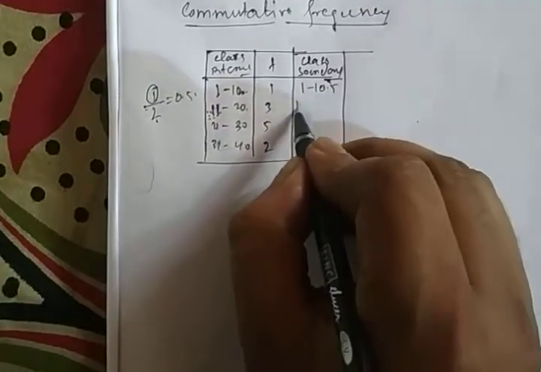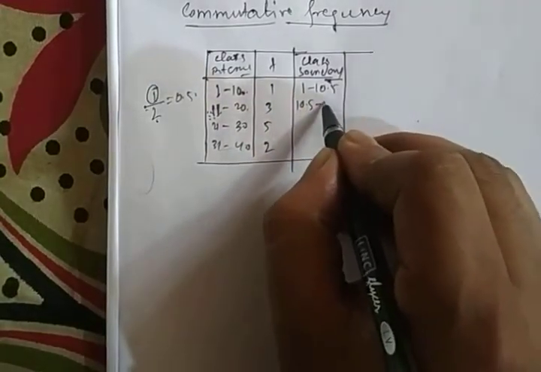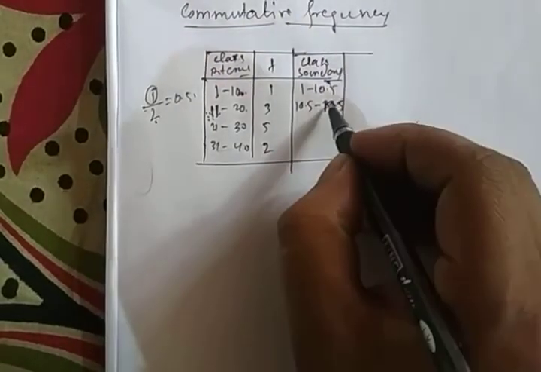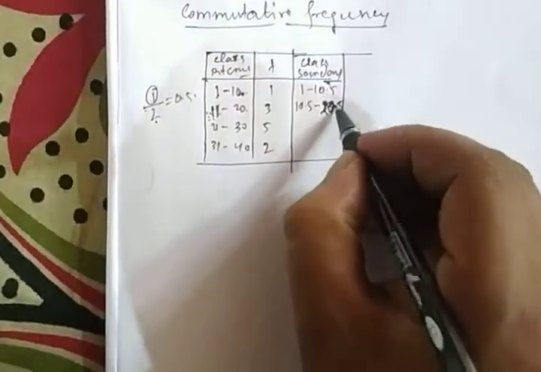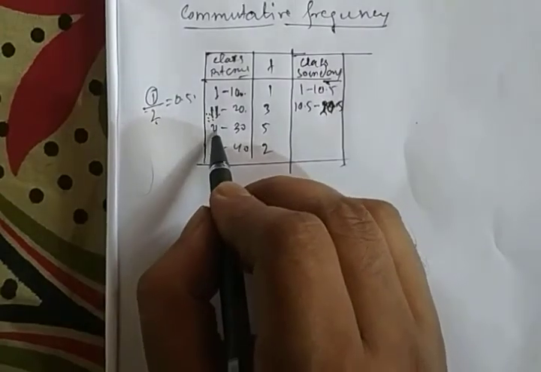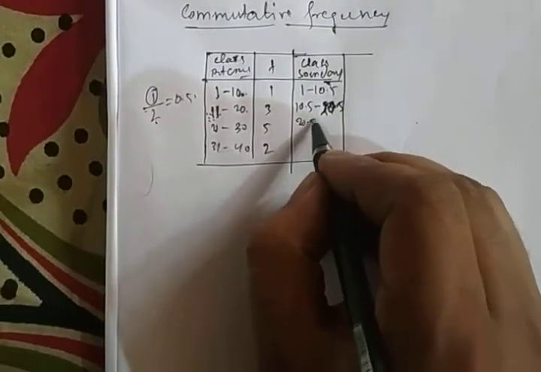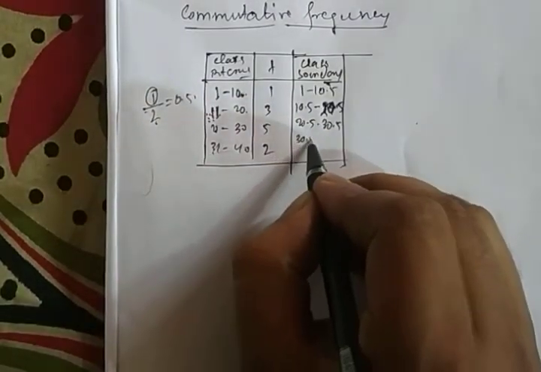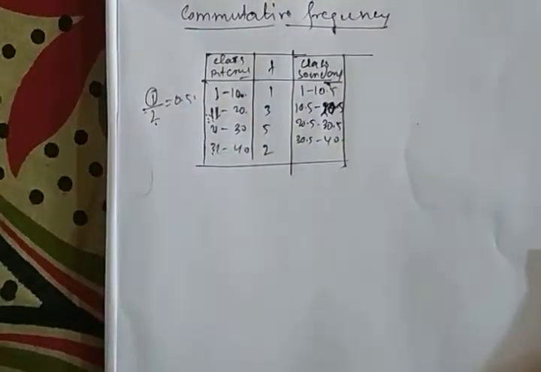Now 10.5 to 20.5, this is 20.5 to 30.5, this is 30.5 to 40.5.